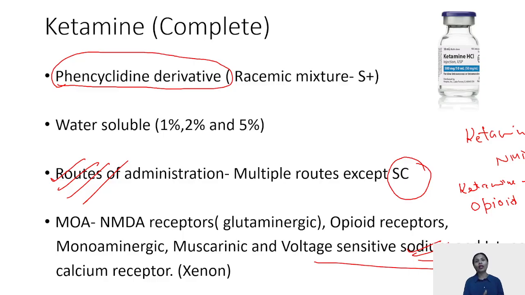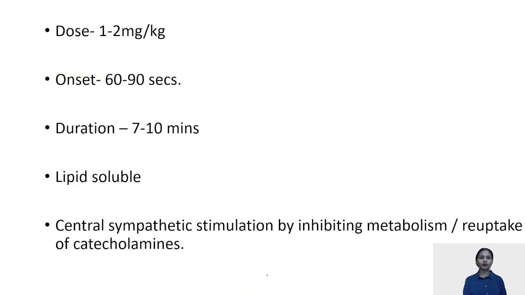A star marked question is: which other anesthetic agent, unlike your LAs, can block sodium channels? The answer is xenon. Like ketamine, xenon, which is an inert gas, is also used to block these channels. The dose is 1 to 2 mg per kg if given IV, and double this is given for IM. This is generally the induction dose of ketamine.